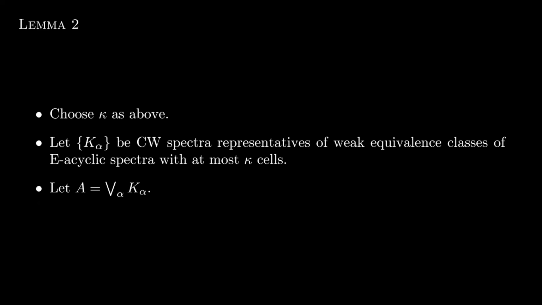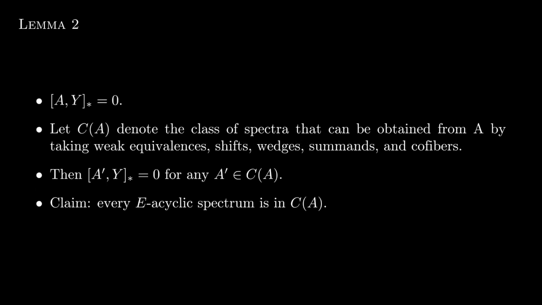Conversely, suppose the graded Hom of A and y is 0. Let C(A) be generated by A, in the sense that C(A) is the class of spectra that can be obtained from A by taking weak equivalences, shifts, wedges, summands, and cofibers. Then by our assumptions, the graded Hom of A' and y is 0 for any A' in C(A).